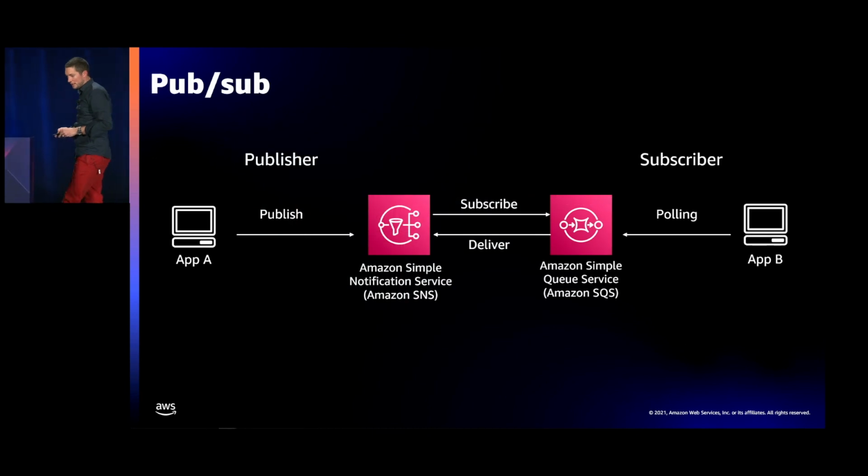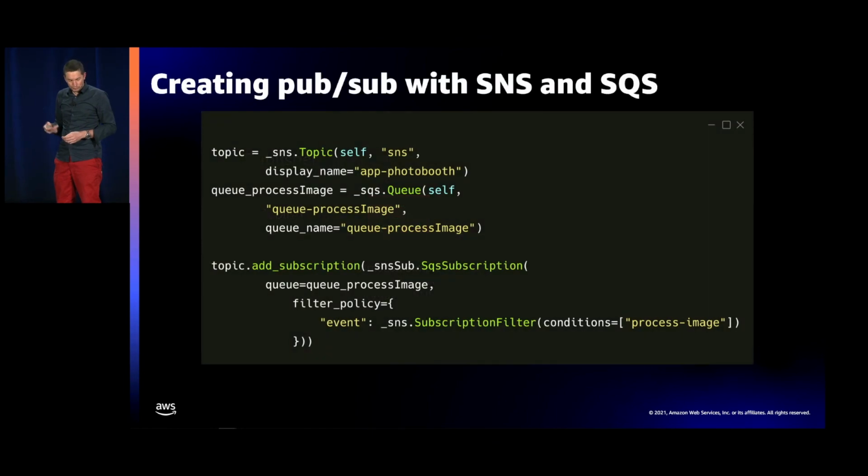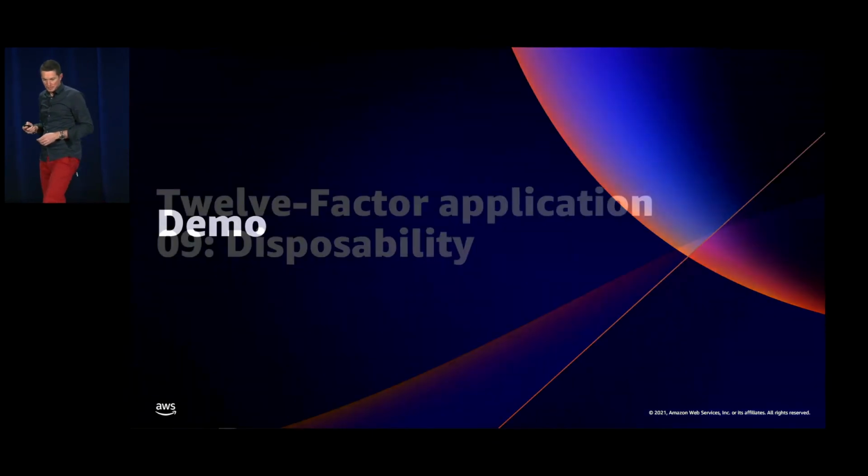A good way also to scale in this particular example is the fact that we are using a pub/sub architecture with Amazon SNS and Amazon SQS. So whenever the API is going to get a picture from my user, it's going to push that to S3 and update the queue, and then a worker will take over. So this is a good way also for us to scale. I don't want to go into the details of that.